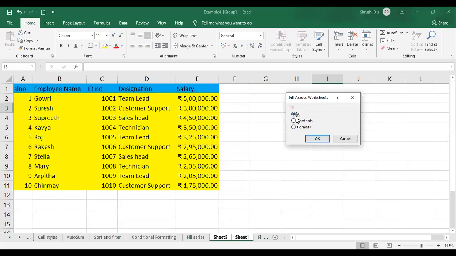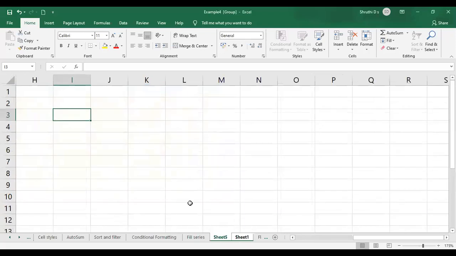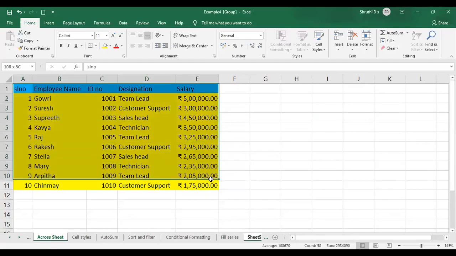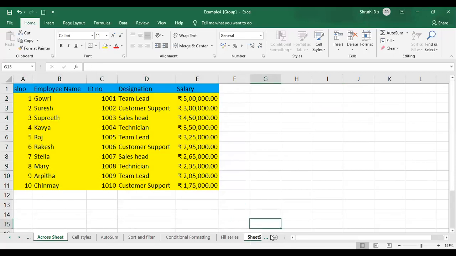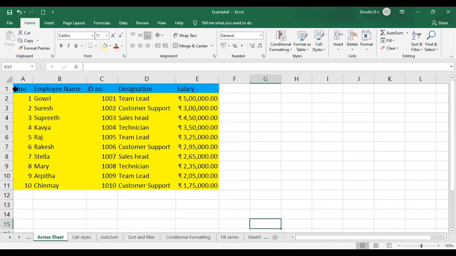So first one we will see All. All means contents along with the formats will be copied to the sheets that I have chosen. So now I'll click on OK. Now just go to the sheets. Just a minute. I think I didn't select the table there. So just select the table. Okay, so now just select the table.